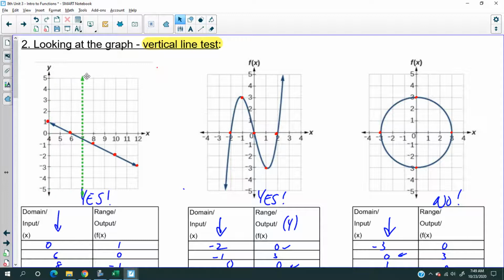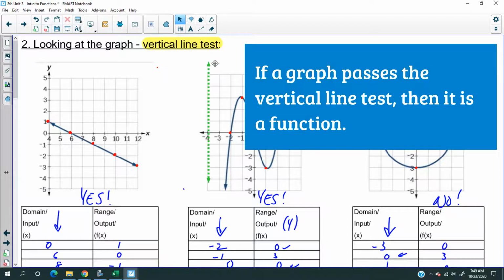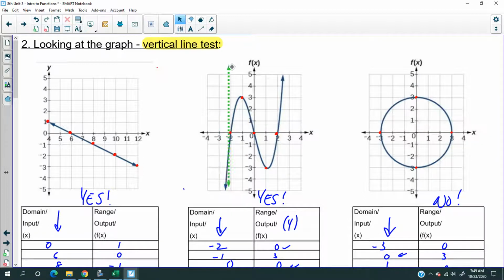If it passes this test, then it's a function. Think about it like that. Again, if a graph passes the vertical line test, then it's a function.